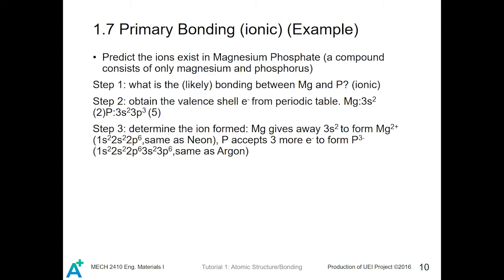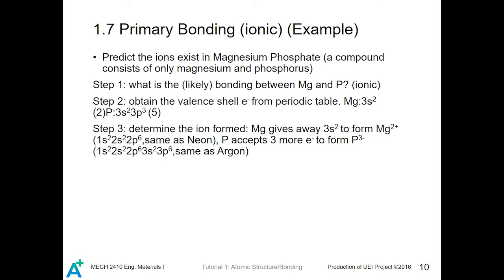Consider the ions that exist in magnesium phosphide, which is a compound consisting of only magnesium and phosphorus. First thing, what is the likely bonding between Mg and P? It is obviously ionic, because magnesium is a metal and phosphorus is a non-metal.